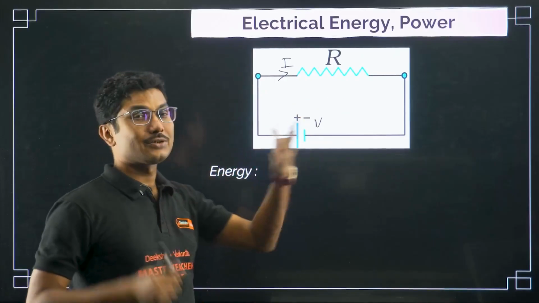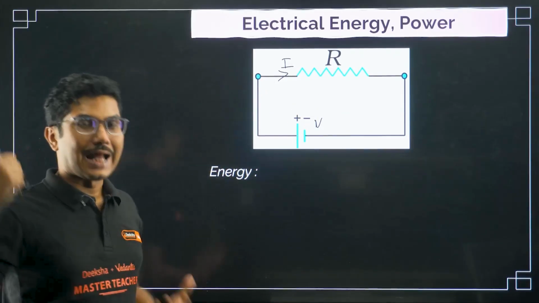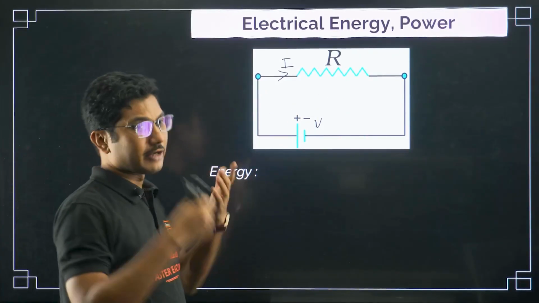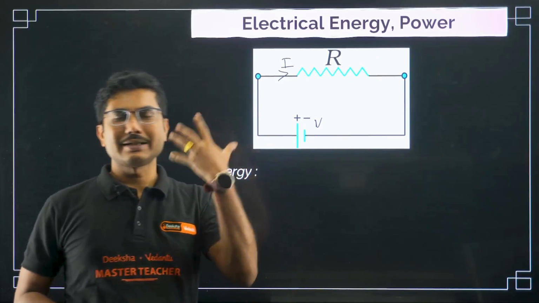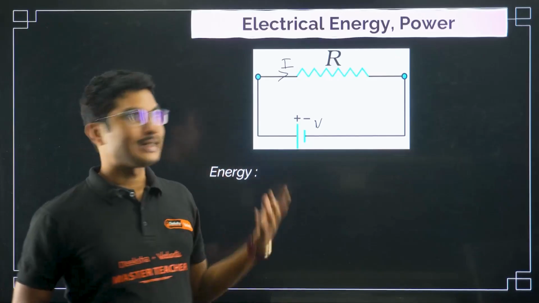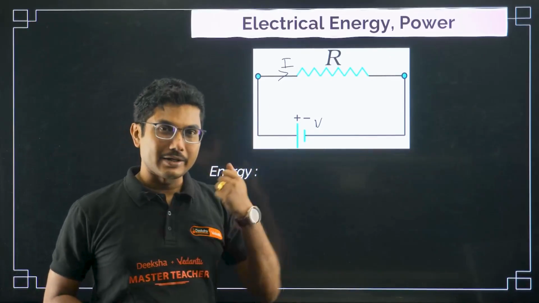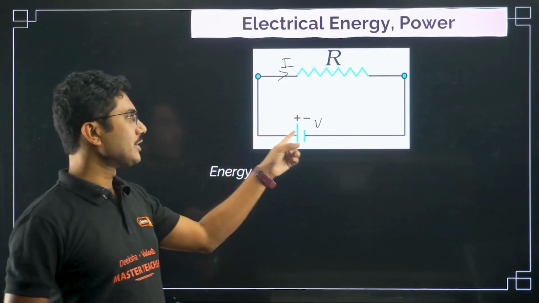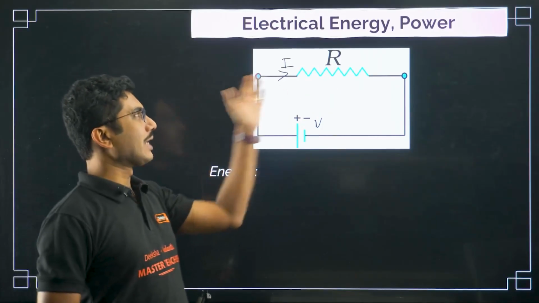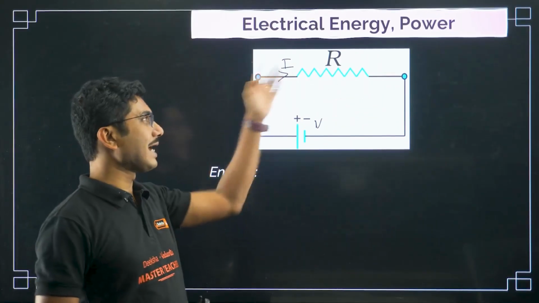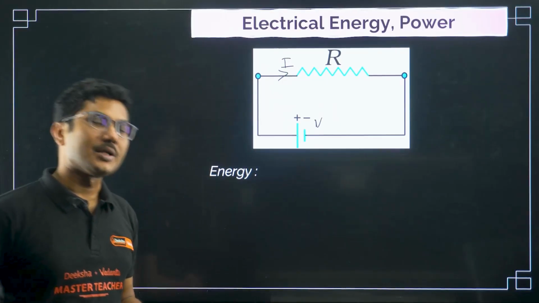Okay, that is the source of the light or whatever you are watching. For example, you are watching a video on a mobile phone. Now they are basically transmitting light. That light is supplied by the battery of the mobile phone. So this is the battery of the mobile phone, this is your mobile phone screen. Whatever current is passing through this, based on that there will be a different consumption of energy.